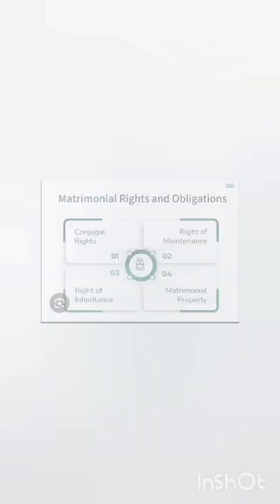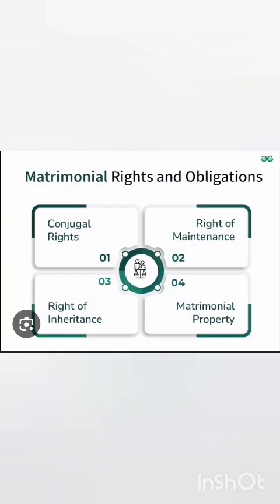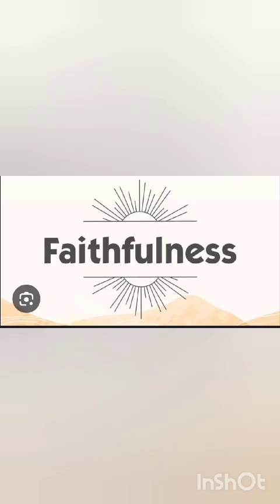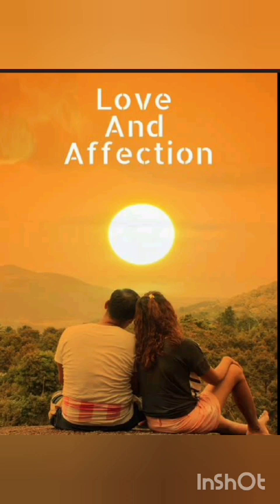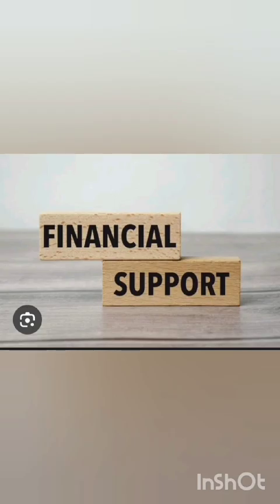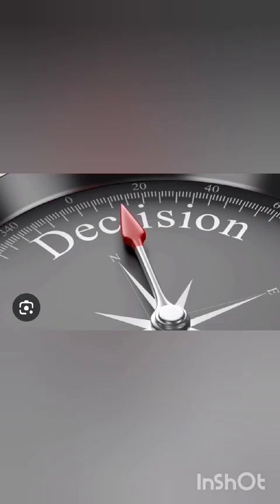Now, let us know about marital rights and obligations. So, marital rights and obligations are, first, the right to expect faithfulness and exclusivity from one spouse. Second, the right to companionship, affection, and support from one spouse. Third, the right to live together as a married couple. Fourth, the right to financial support from one spouse, especially in the case of need. Fifth, the right to participate in decisions regarding family life, finance, and other major matters.